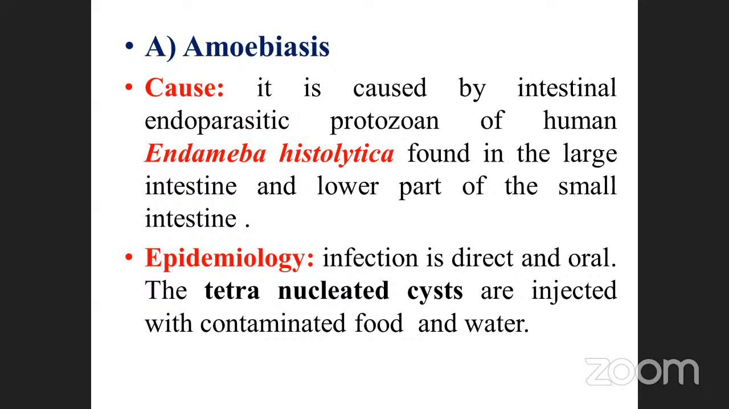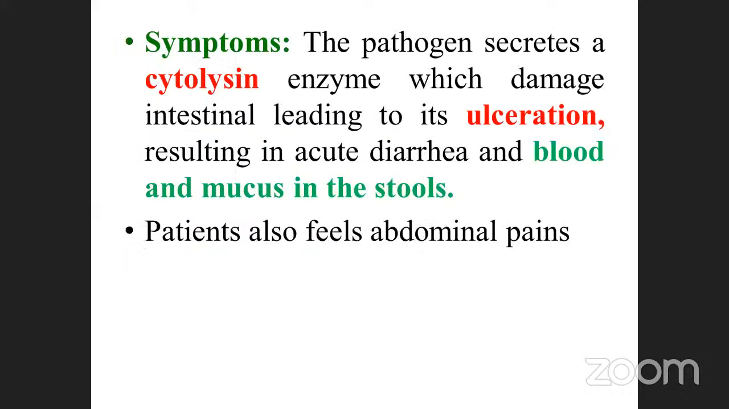Okay. Epidemiology: infection is direct and oral. The tetranucleated cyst, yesterday we saw these things, is ingested with contaminated food and water. How will it enter your body? Due to the water; there is a mediator, isn't it? Water and food. Sometimes the flies or some other vectors carry the cyst of the amoeba. So it may enter directly or indirectly through this type of contaminated food and water. So after that, what will happen? It will spread.